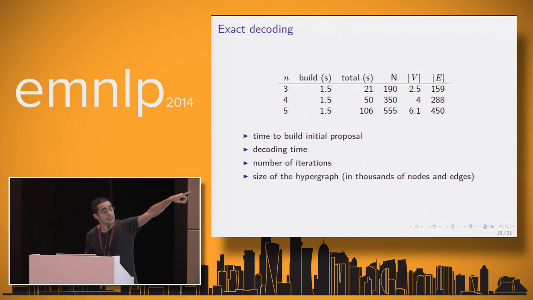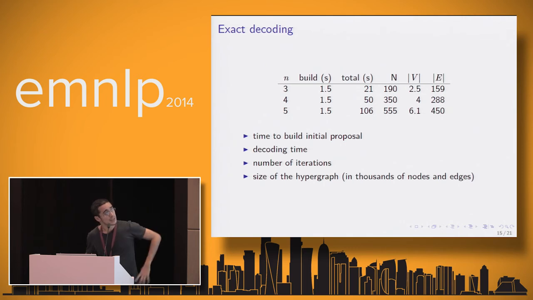We see that time and iterations go exponentially with the order of the language model, which is expected from the perspective of complexity, but is not so good for whoever wants to use it, because when you go for cube pruning and beam search, you are really looking into having more control on that. Basically, we're losing control on the worst case complexity.